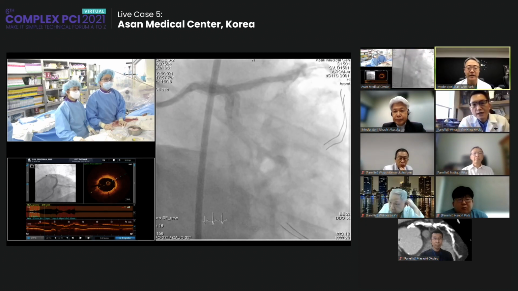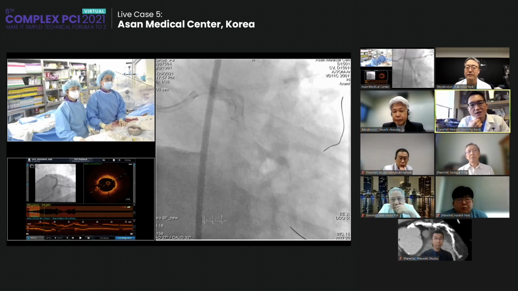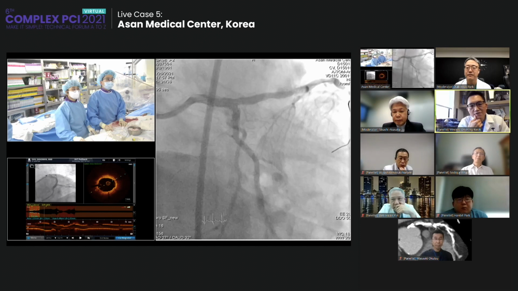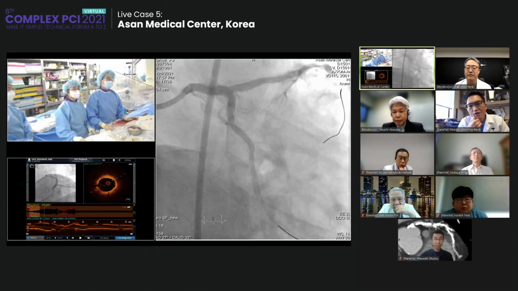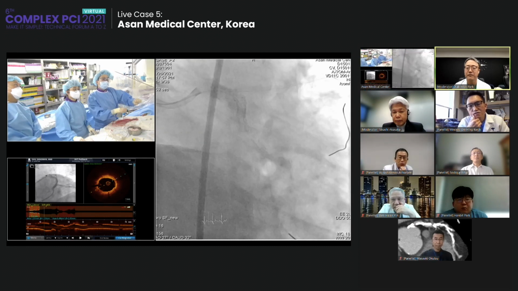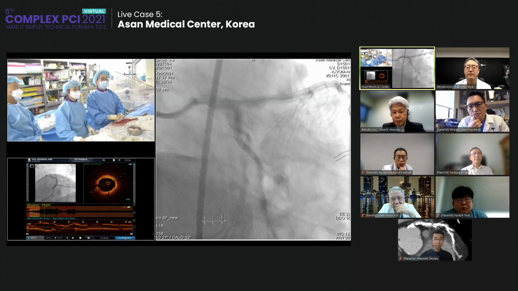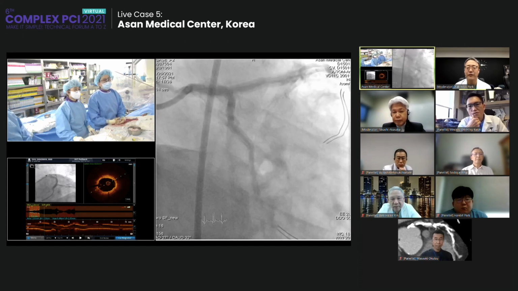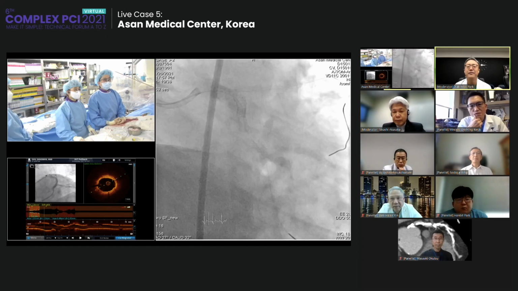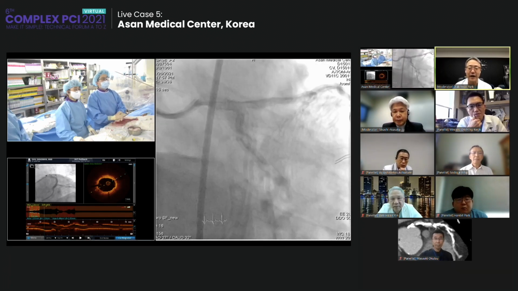Great. But would it affect the initial FFR assessment, if you are using a side-hole catheter? At initial FFR, I also used the side-hole catheter, but I disengaged the catheter outside the left main ostium and then checked the FFR, so I believe that the value would be accurate. Okay. So I think the result was excellent.